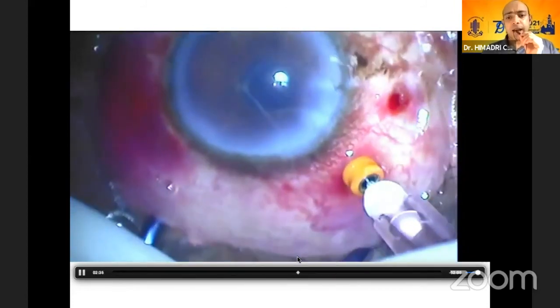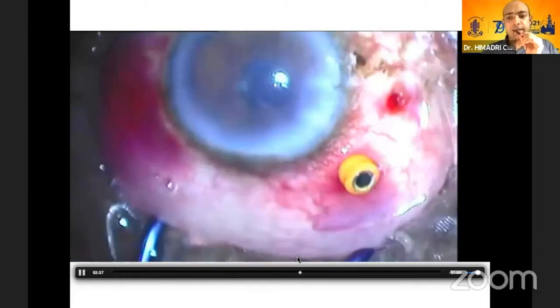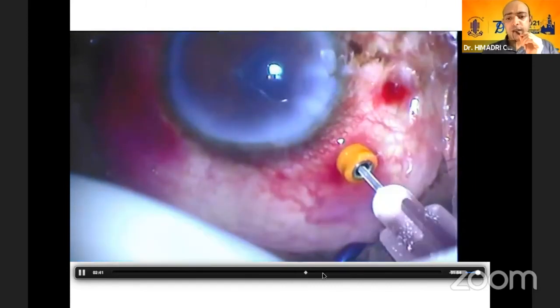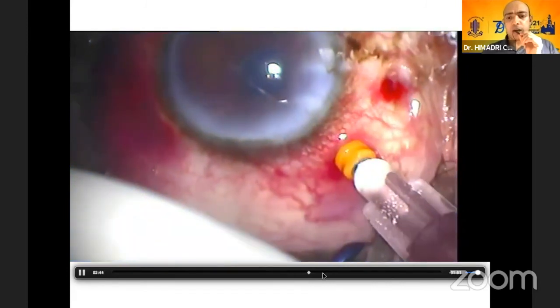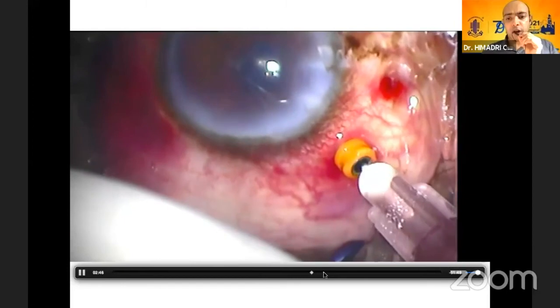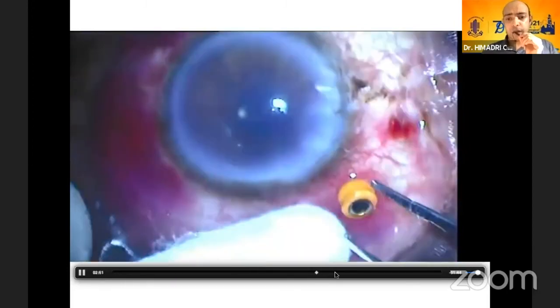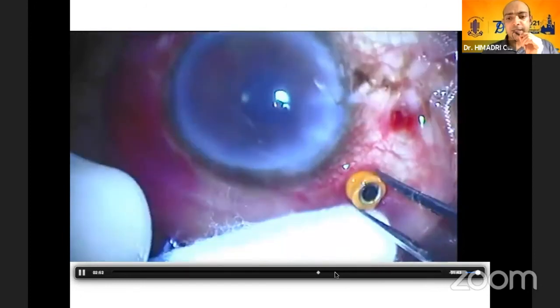Again, we have to use a separate syringe and separate needle because these drugs tend to interact with each other. Once that is done, we can remove the trocar. In case of any confusion, a suture can be put. If it's self-sealing, a suture need not be used.